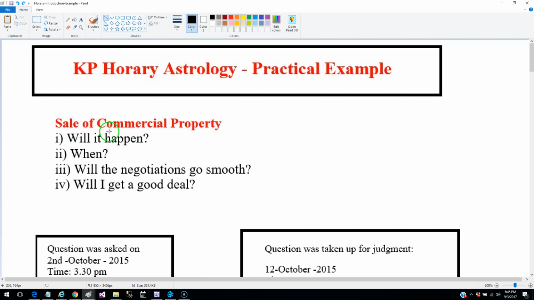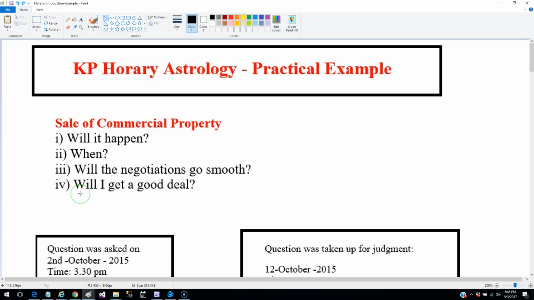So for example, with this question, sale of commercial property, obviously the first concern is whether that person will be able to sell this property at all or not, and if one is able to dispose of the property, when this is going to happen, and then the deal around the sale, will it go smooth or will it have some kind of roadblocks or difference of opinion, those kind of things.